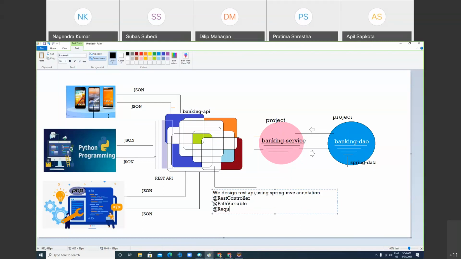Request param. Model. At the rate request body. At the rate response body. Any annotation? Model attribute. Get mapping. Post mapping. Delete mapping. Put mapping.